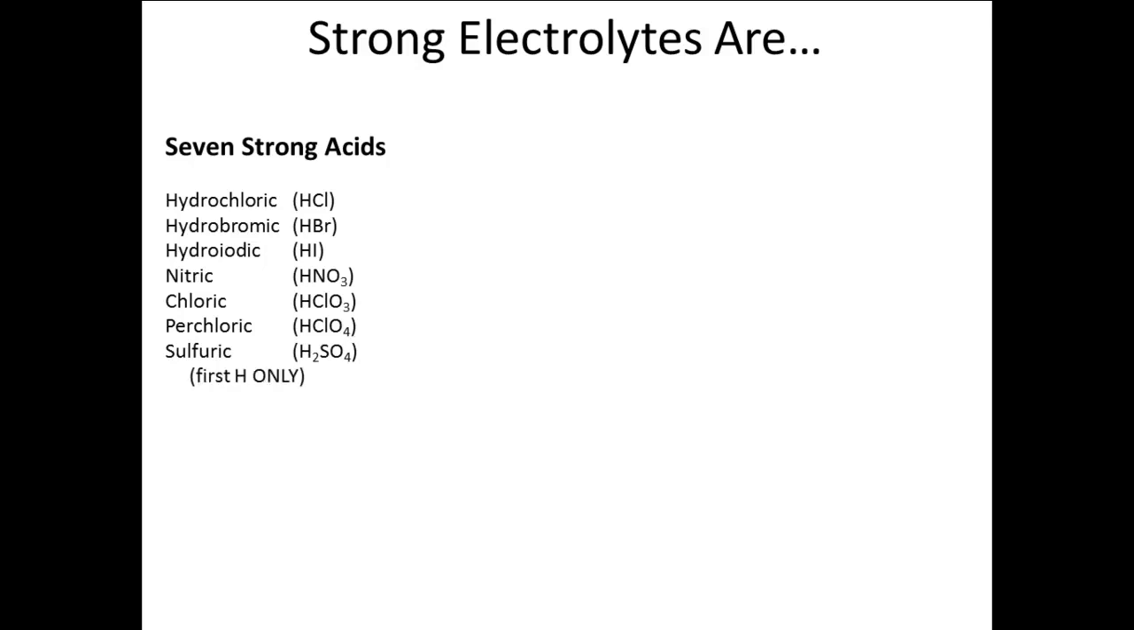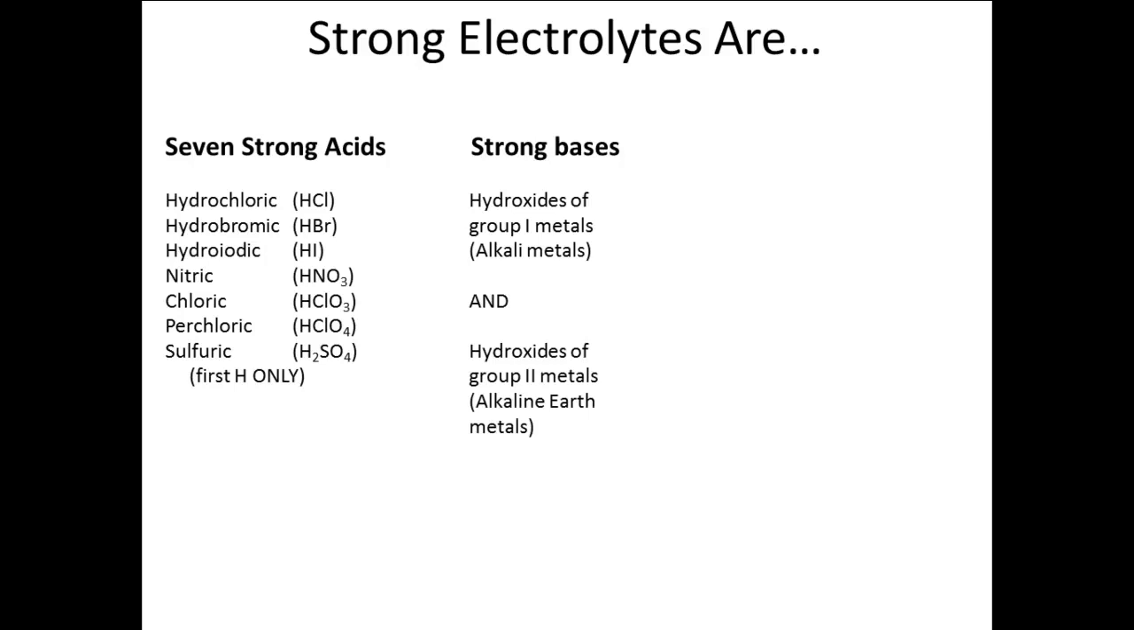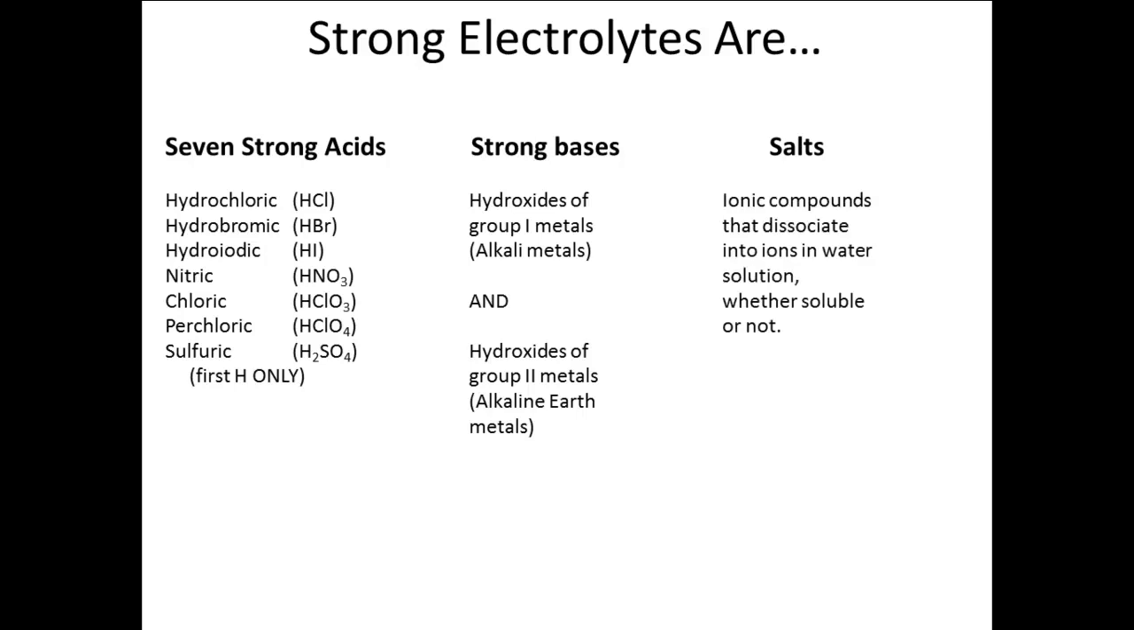But only the first hydrogen of sulfuric acid is a strong acid. The second hydrogen is a weak acid. The strong bases are hydroxides of group 1 metals, alkali metals, and hydroxides of group 2 metals, alkaline earth metals. Salts are ionic compounds that dissociate into ions in water solution, whether soluble or not. You should pause the video here to write down these strong electrolytes.